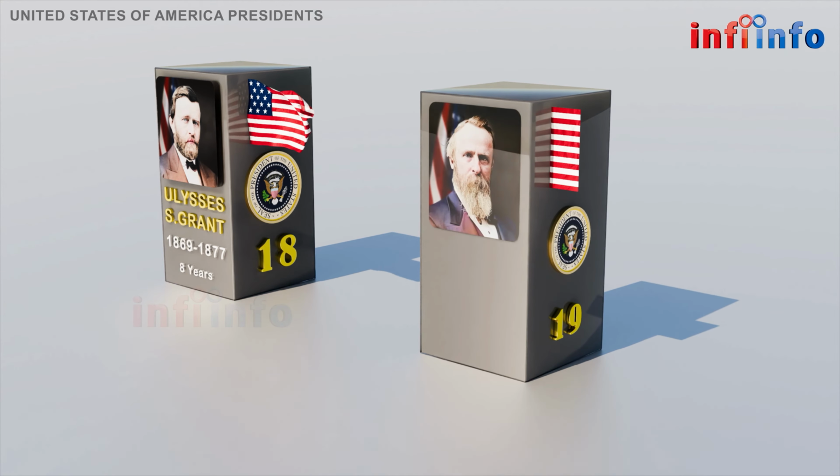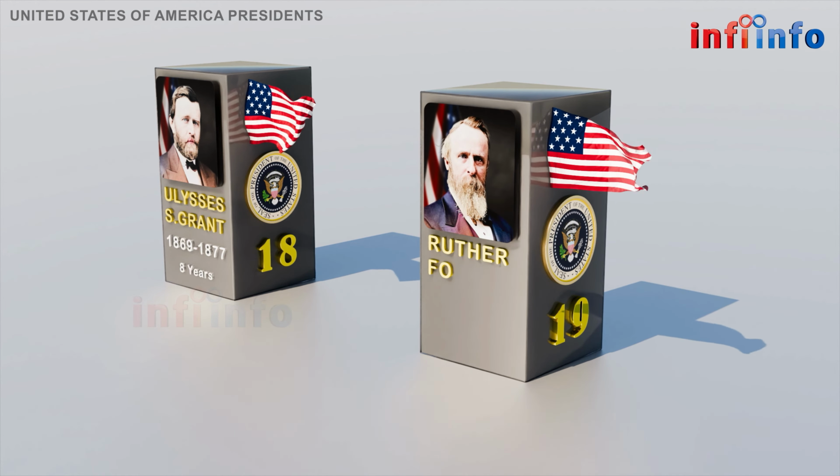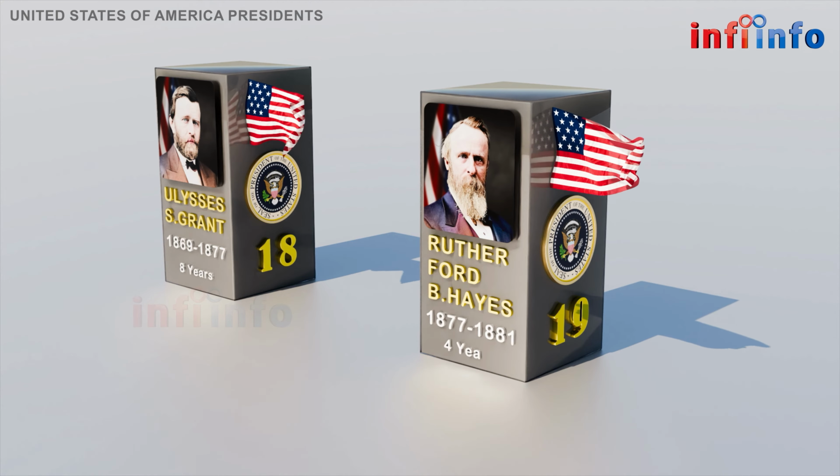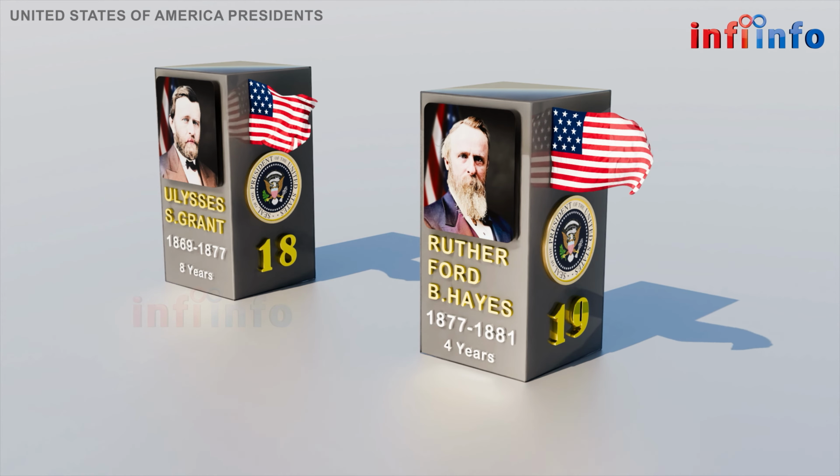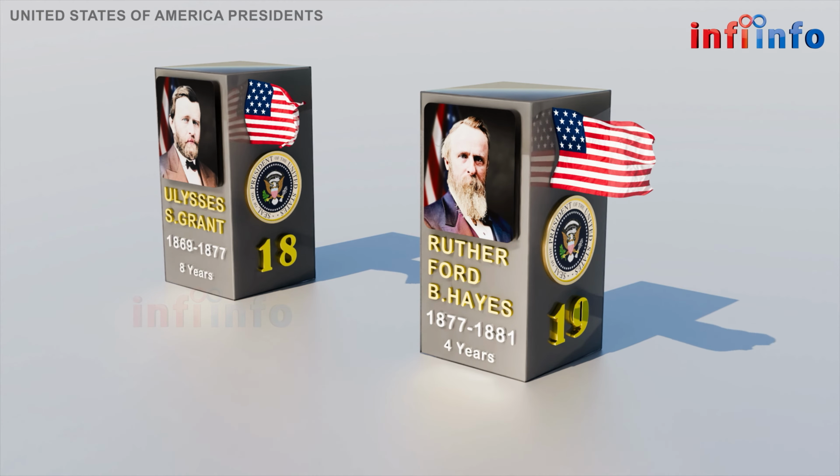The 19th U.S. President was Rutherford B. Hayes, born on October 4, 1822 in Delaware, Ohio. He was a Republican and served for 4 years from March 4, 1877 to March 4, 1881. He is known for ending Reconstruction and advocating for civil service reform.